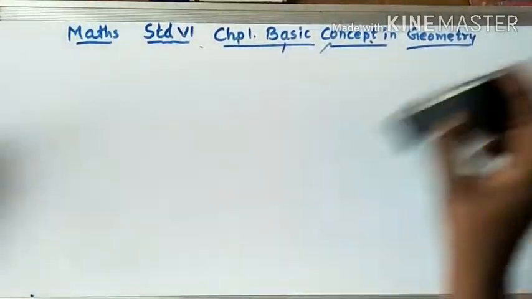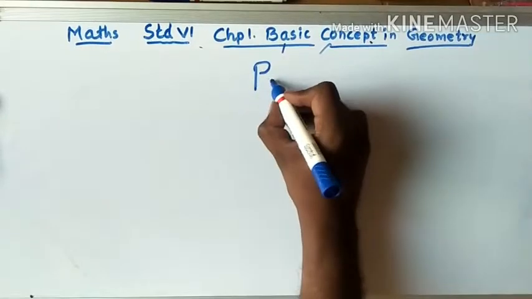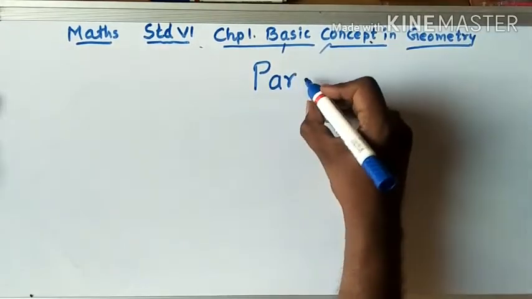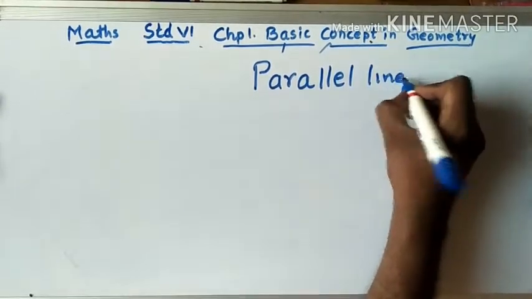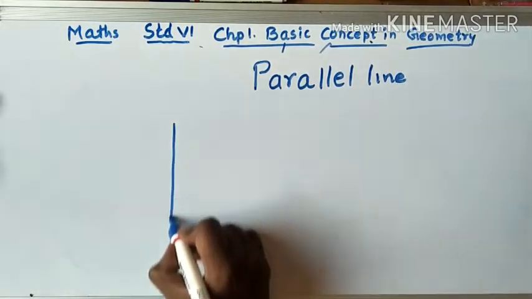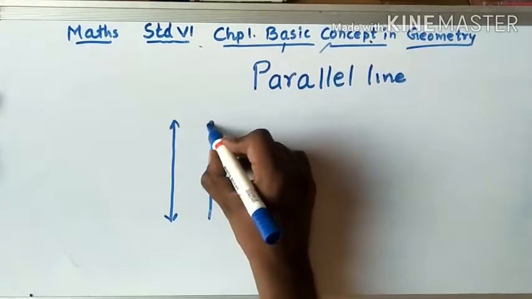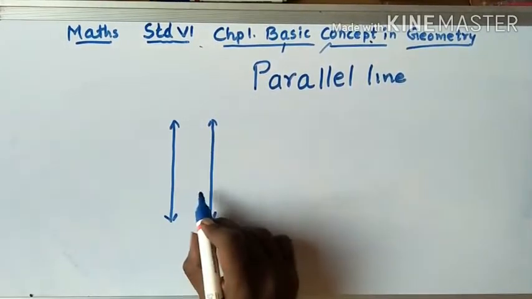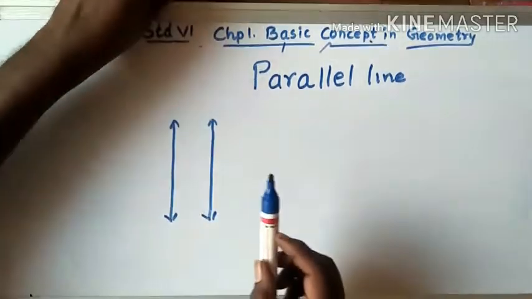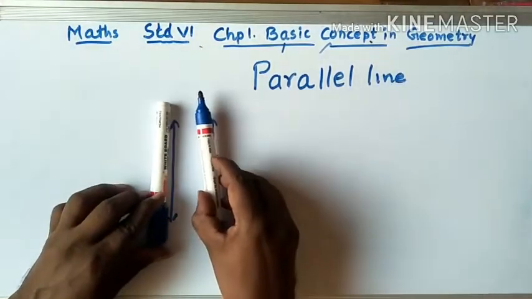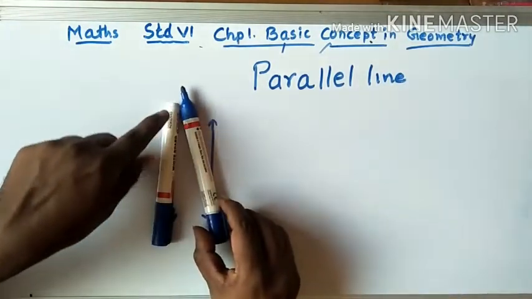Let us talk about parallel lines. Have you heard about parallel lines? You know that a railway track is parallel. A line, if this is a line, I have drawn one more line, we call these parallel lines. They will not meet each other. Let's say if this is a line and this is a line which is not straight but crossed, you know that this will meet at this point.